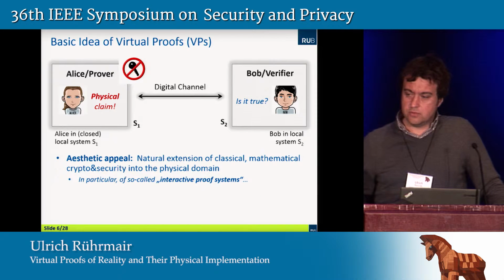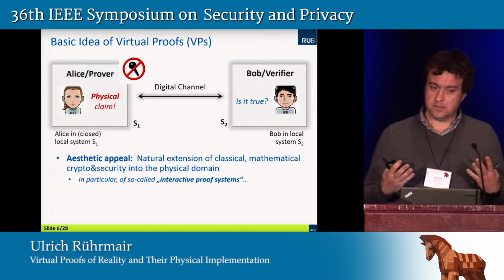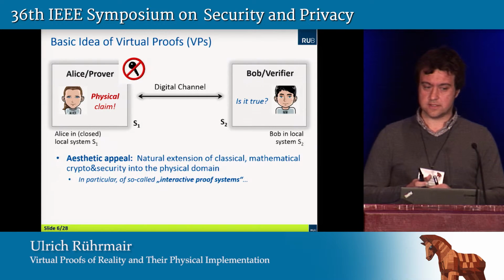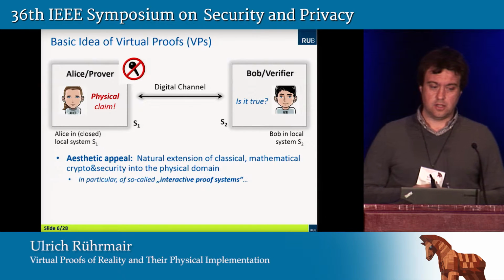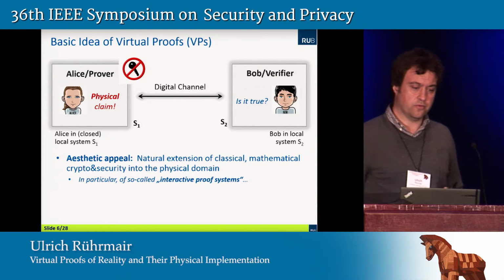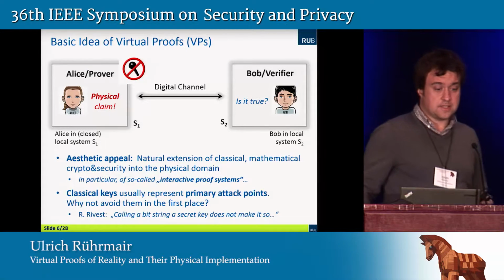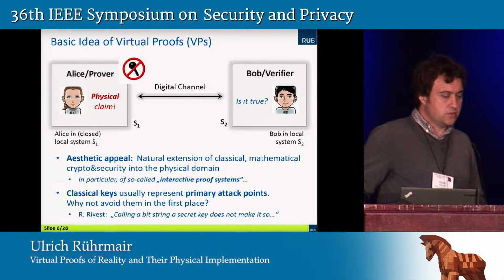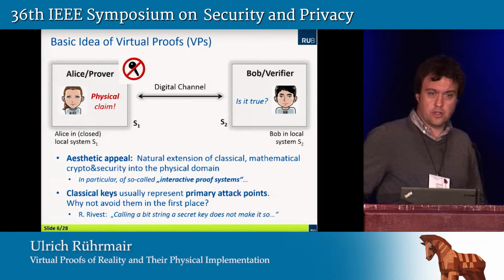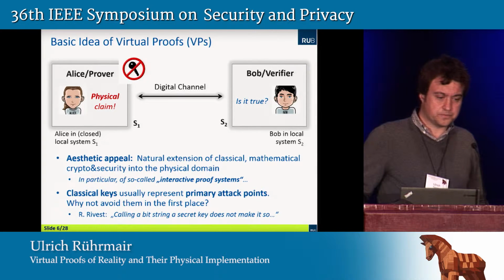And there are two reasons for that. First of all, there's obviously, at least in my opinion, some aesthetic appeal in that. It's a natural extension of classical, mathematical crypto and security into the physical domain. In particular, it's a physical version of interactive proof systems, right? And there's a second reason, which is no less important. As you all know, classical keys usually represent primary attack points. So the question is, why not avoid them in the first place wherever possible?